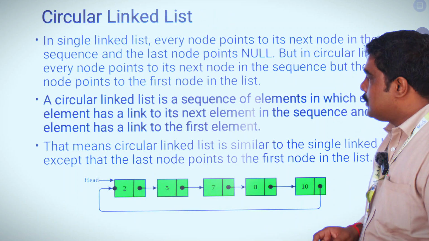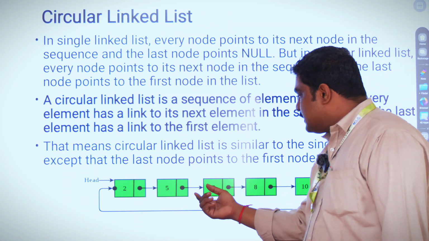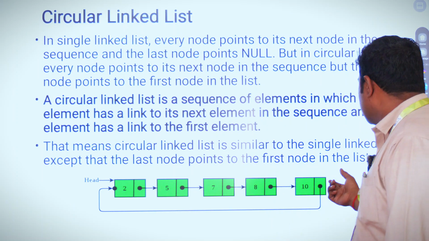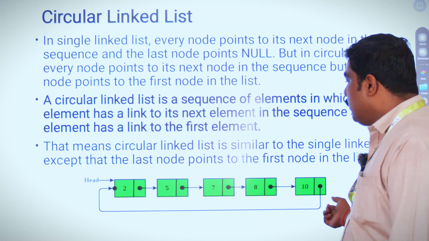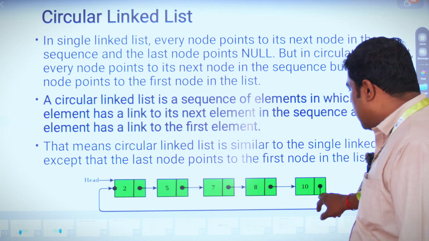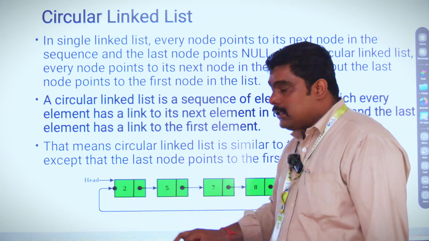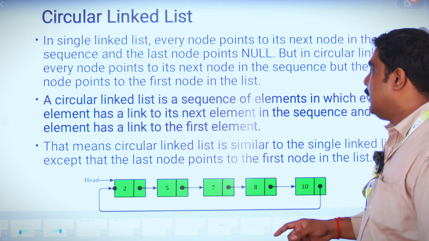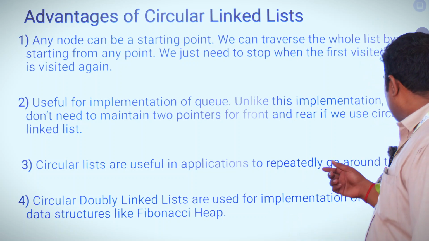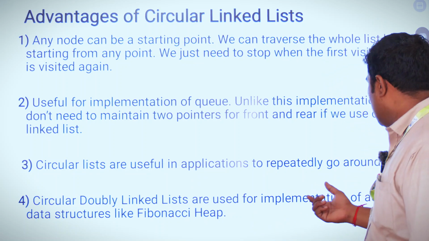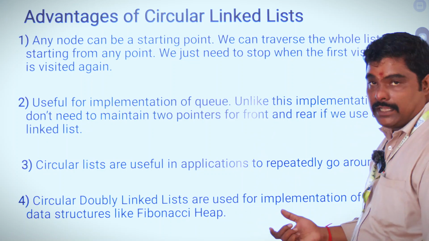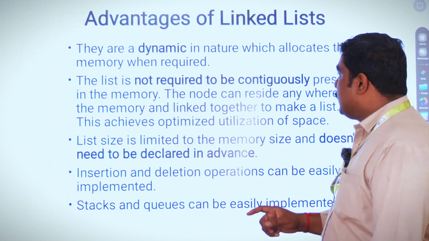Then next one is about the circular linked list. A circular linked list is a sequence of elements in which every element is linked to its next element in the sequence, and the last element has a link to the first element of the list. So that means the last node's address points to the first node's data. That's why it is said to be a circular linked list. Then the advantages of a circular linked list: we repeatedly need to go around the list, and it is used for implementing data structures like the Fibonacci heap.